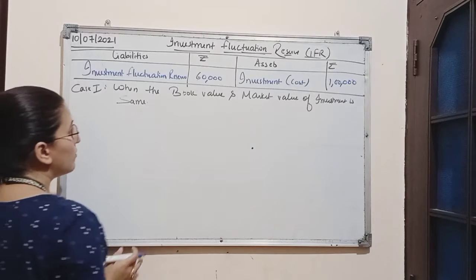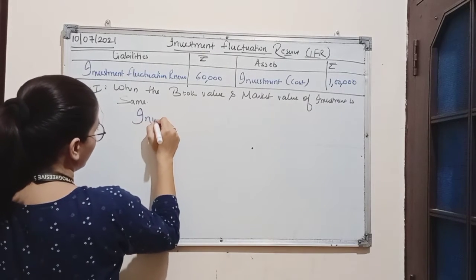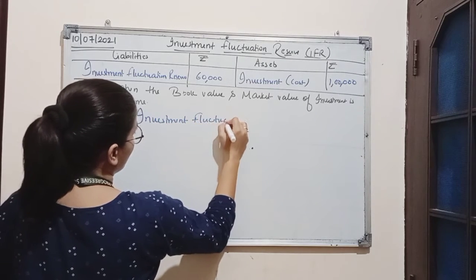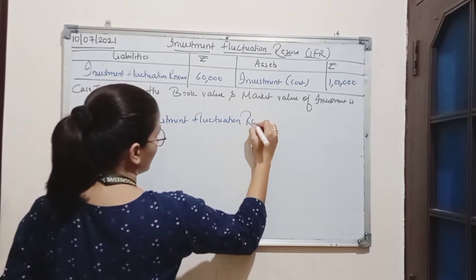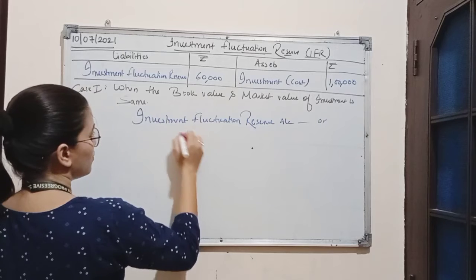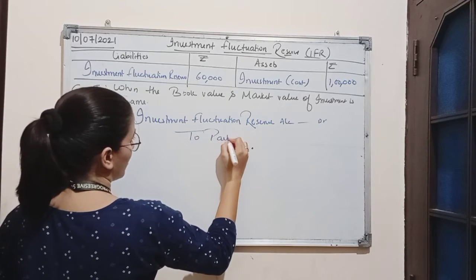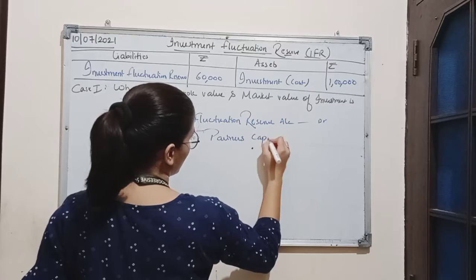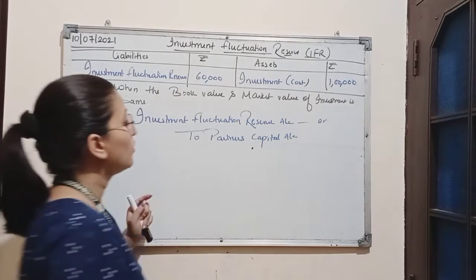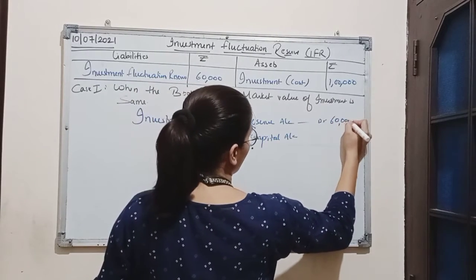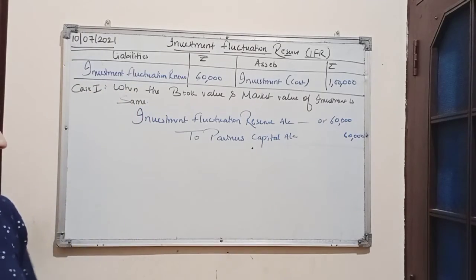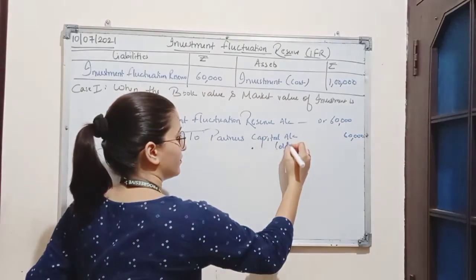The entry in such a case will be: investment fluctuation reserve account debit to partners' capital accounts. So the whole amount of reserve, which is 60,000, will be distributed among the partners in the old ratio.